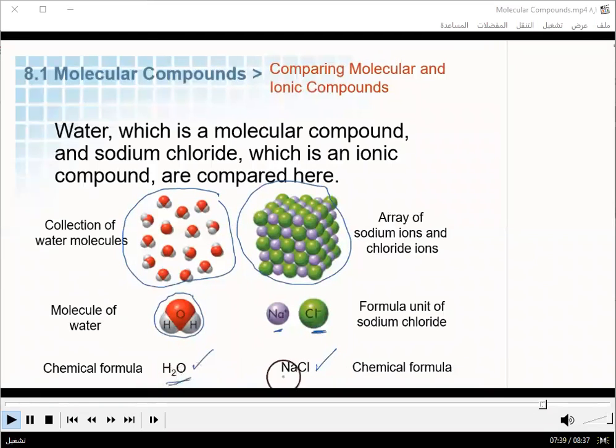So the formulas are very similar in their look. Just looking at a formula, you can't tell the difference between a molecule and an ionic compound. You'd have to think about what are the actual elements involved. Because water has nonmetals, we know that this would be a molecule. And because sodium chloride has the metal and the nonmetal, we would know that that is the ionic compound.